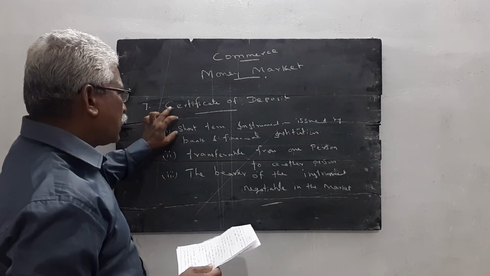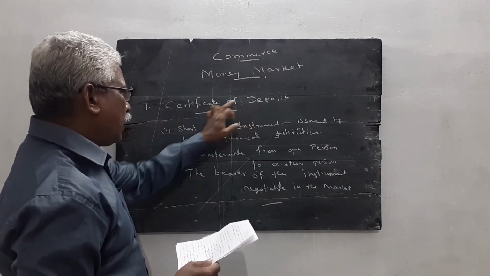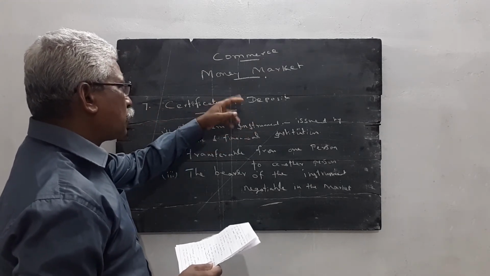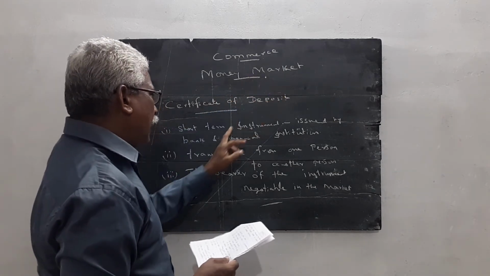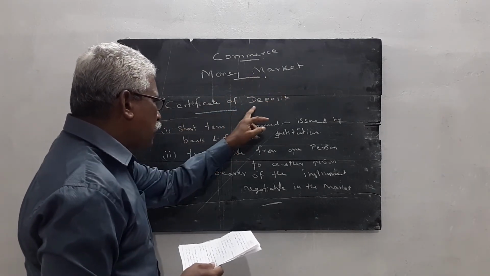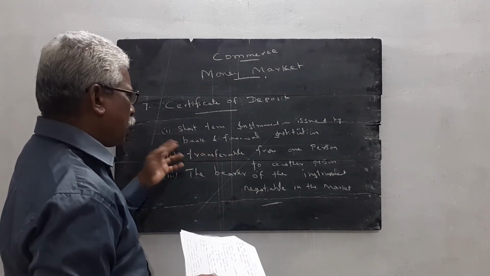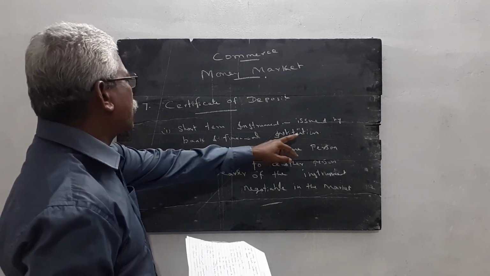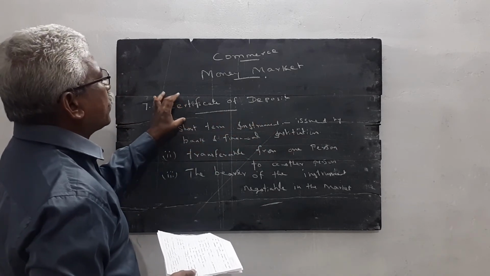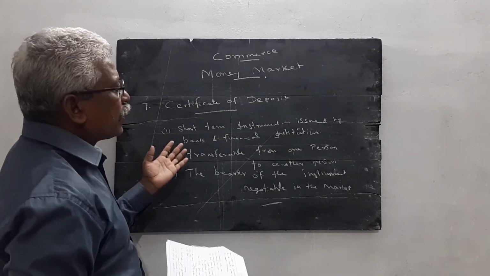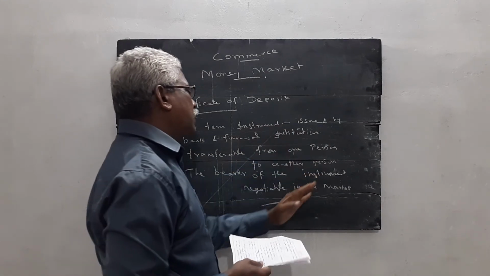Then likewise, certificate of deposit. Certificate of deposit is one of the instruments used in the money market. This certificate of deposit is issued by banks, commercial banks or any type of bank. Banks and other financial institutions issue the certificate of deposit. It is transferred from one person to another person easily.